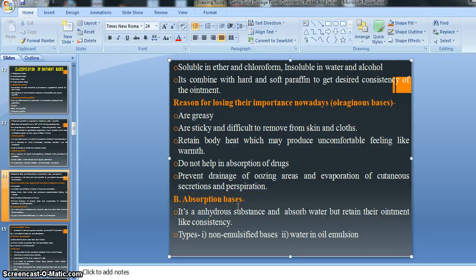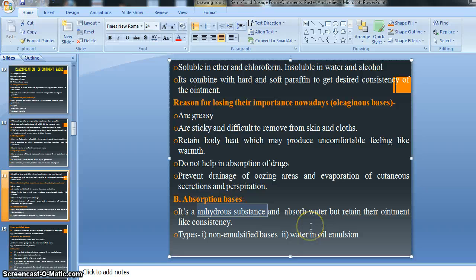Then afterward we also discuss the absorption basis, right? An absorption basis is an anhydrous substance that can absorb water, right? Anhydrous substance means a substance which does not contain water. Or waterless substances are called anhydrous substances.